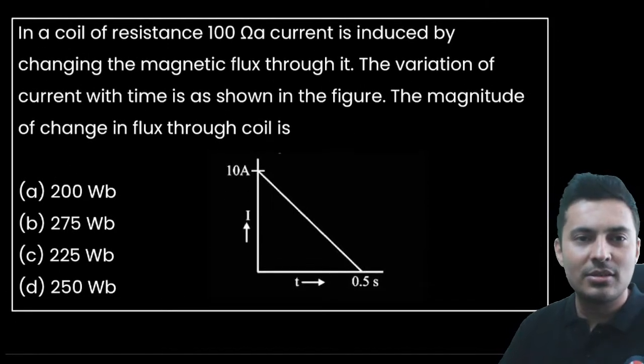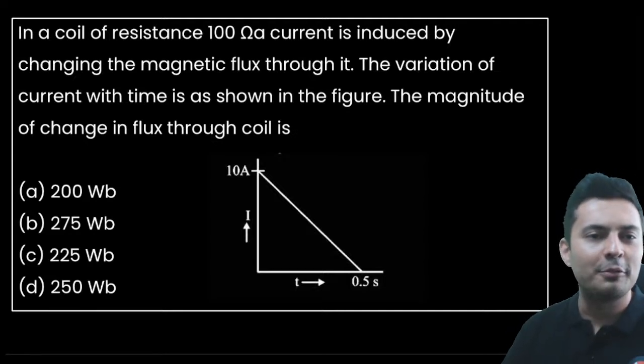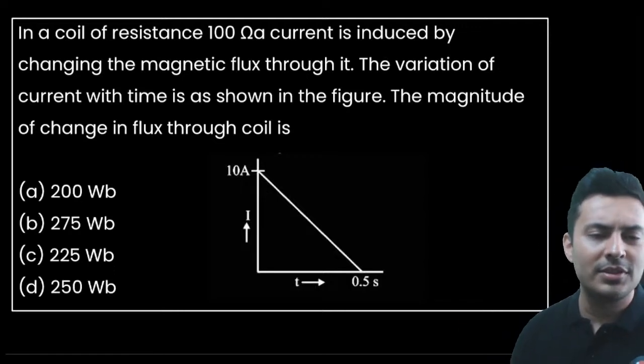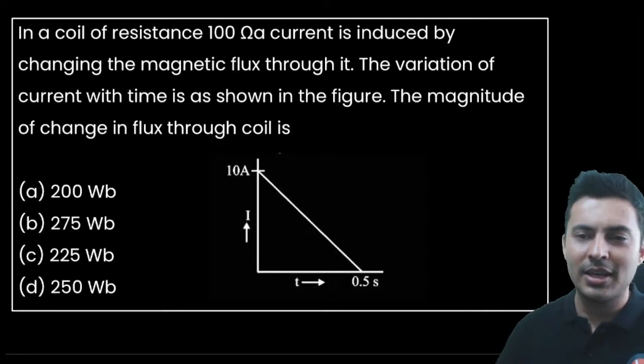In a coil of resistance 100 ohms, a current is induced by changing the magnetic flux through it. The variation of current with time is as shown in the figure. The magnitude of the change in the flux through the coil is how much?